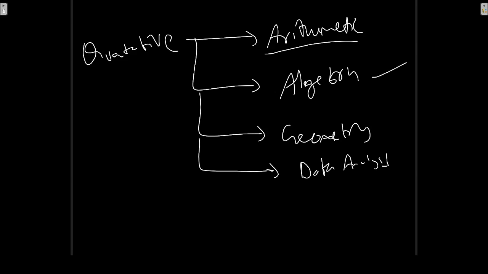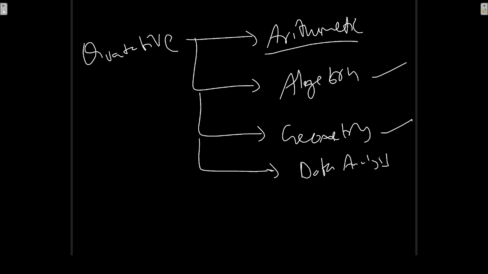And again, coming to geometry, it consists of lines and polygons. Polygons means triangles, rectangles, squares, and rhombus, everything. And also 3D figures like cylinders, spheres, cones, etc. They will ask you how to find the area, perimeter, and volume of those 3D figures and polygons.